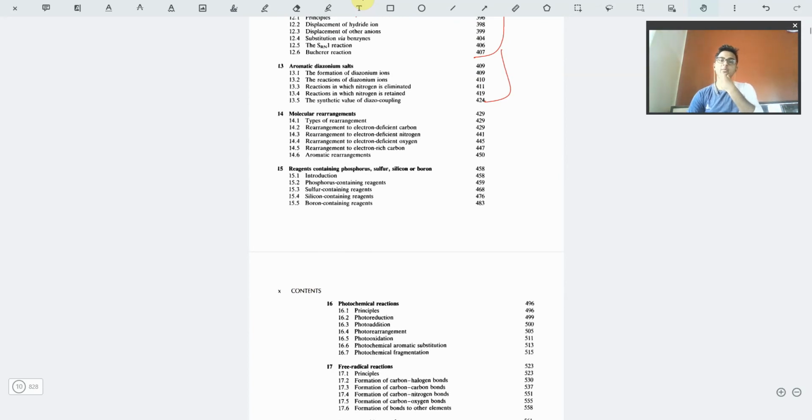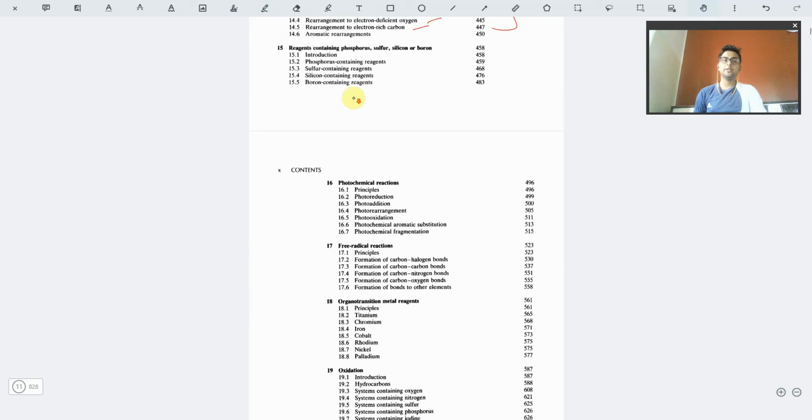Then we have molecular rearrangement because of electron deficient carbon, electron deficient nitrogen, oxygen, and electron rich carbon. Because of the negative and positive charges, we have rearrangements like the pinacol rearrangement, 1,3 shifts, methyl shift, hydride shift, all kinds of rearrangements. All of these are covered in the molecular rearrangement part. The next part is the reactions involving phosphorus, sulfur, silicon, and boron. These are quite specific kinds of reactions, so you can just go through them.